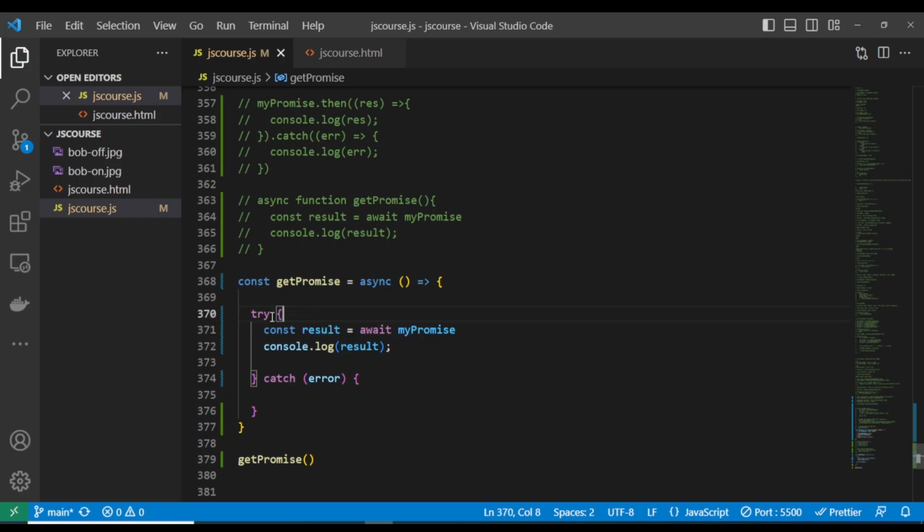What it means is that try means inside of this, run this code. If this promise is successful, run this code. If there's any error, the catch will catch the error and throw out the error. Let's console log the error as well. So put it down here. Now we are calling this function, and the try and catch block is inside the function. You can as well use the try and catch block outside your function, but since you are using await, you have to put it inside a function that is async.